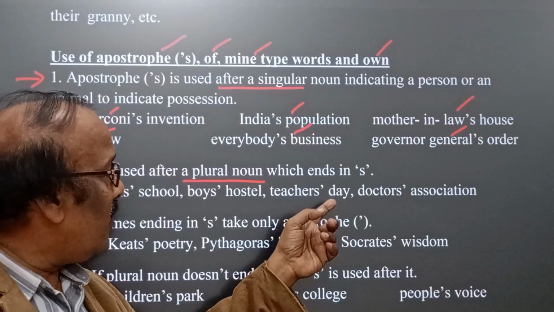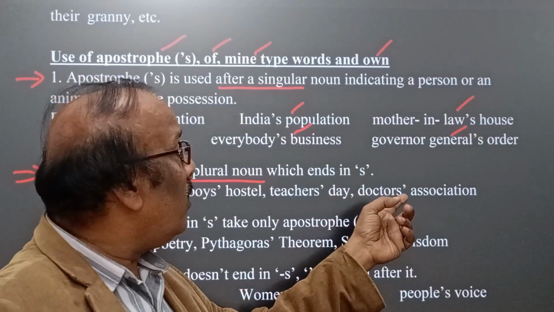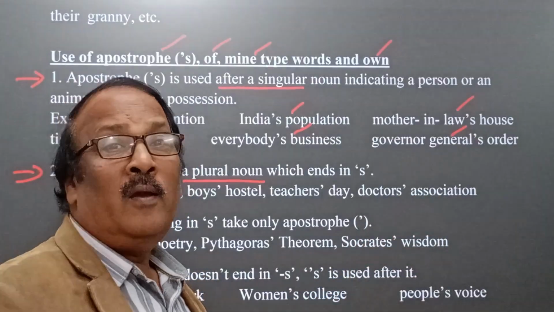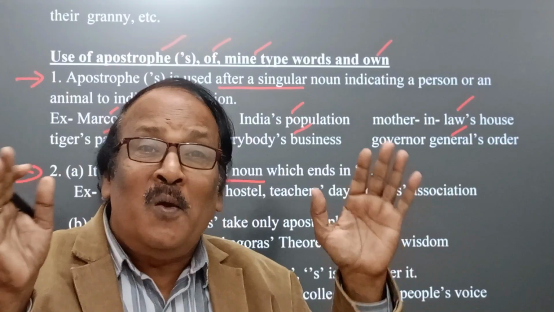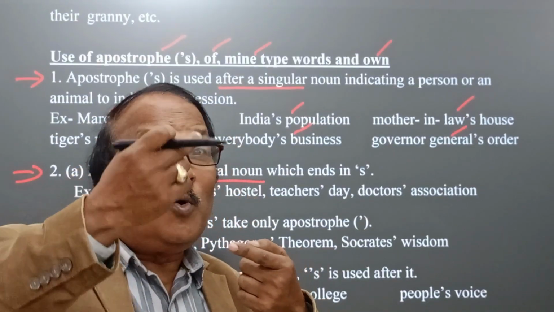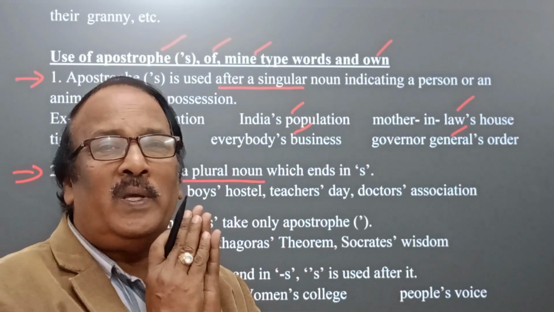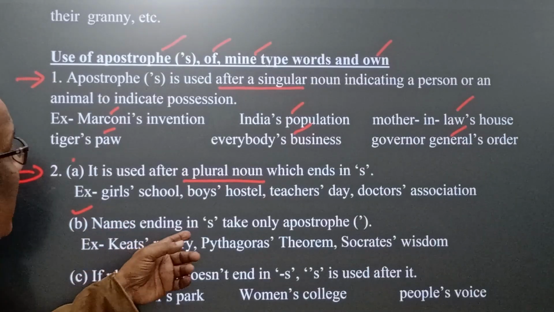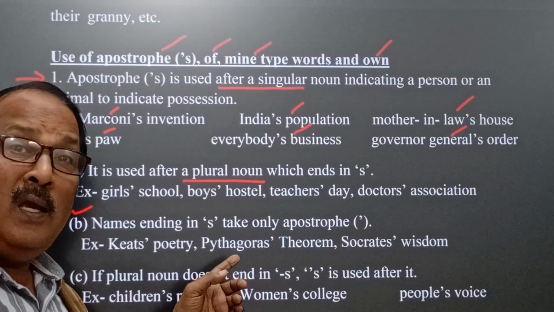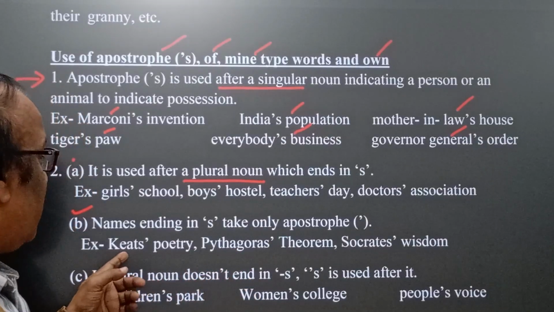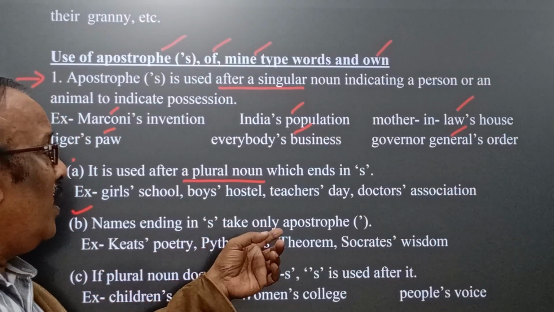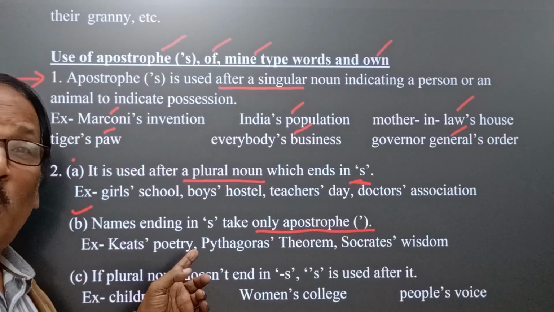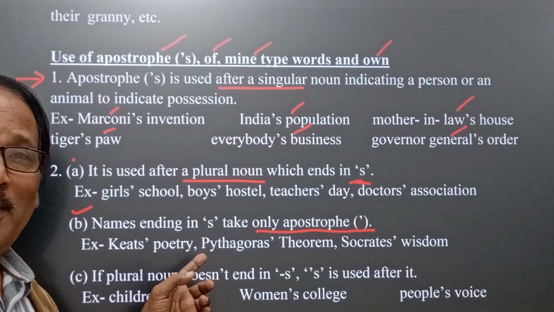And here we find the doctors' assistant. In a similar way, whenever a plural countable noun ends with s, or a name ends in s, only the apostrophe is used. Keats' poem: A thing of beauty is a joy forever.